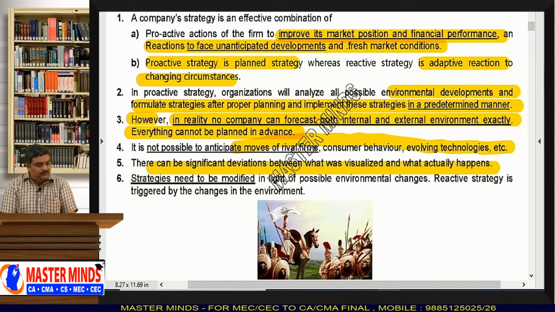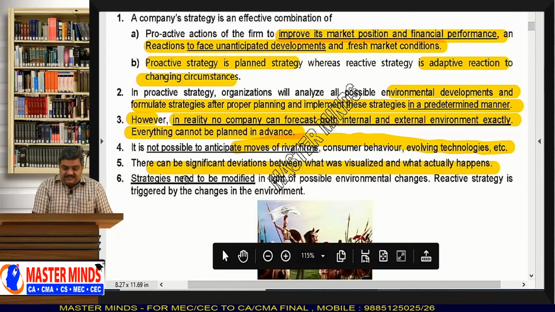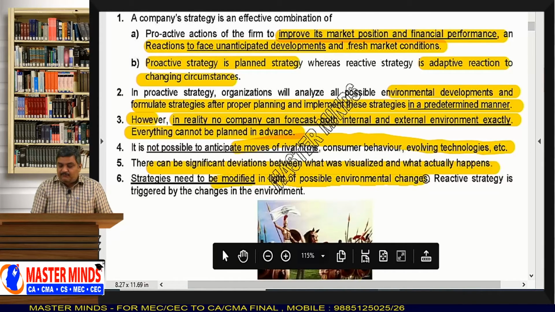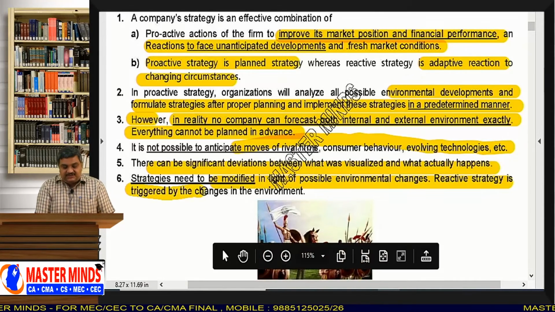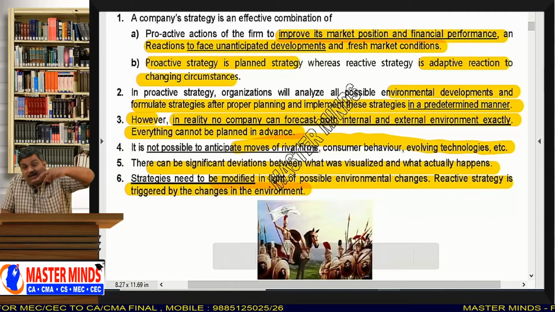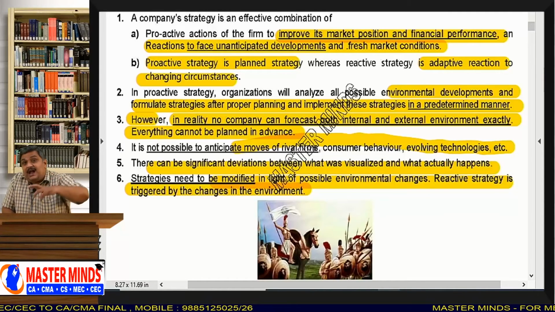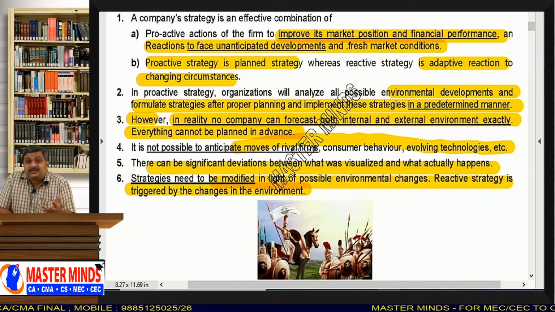Then what you need to do? You need to be reactive. That means strategies need to be modified in light of possible environmental changes. And reactive strategy is triggered by the changes in the environment. So you have to modify your proactive strategy and make it reactive. Okay? For what?